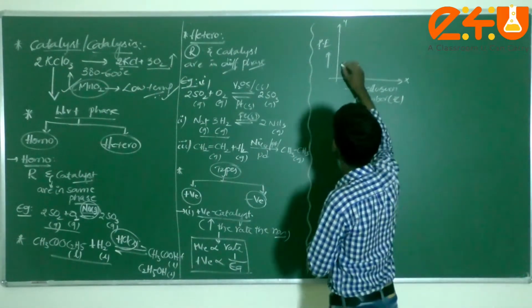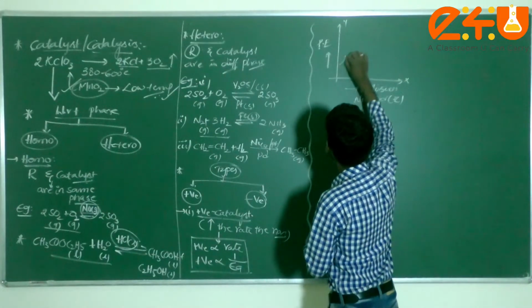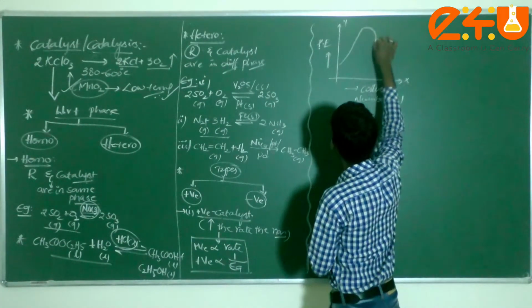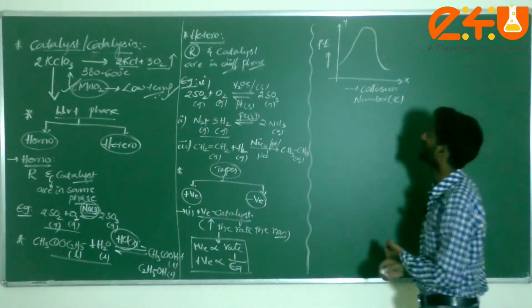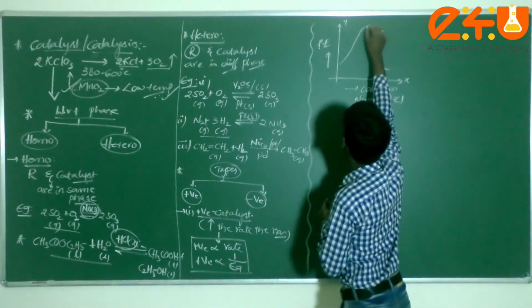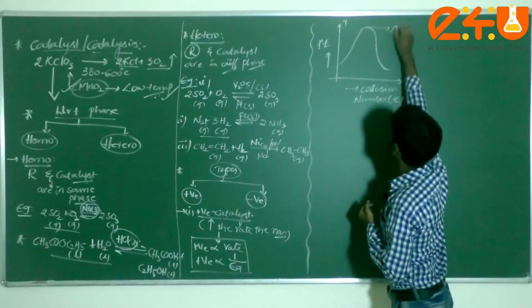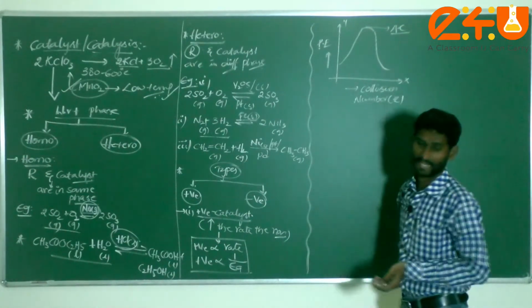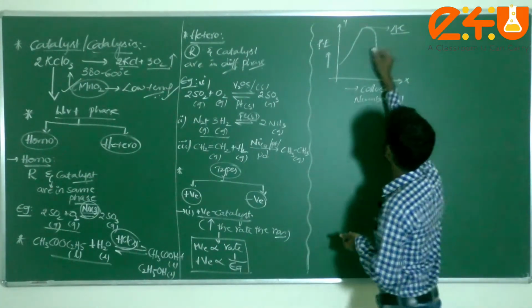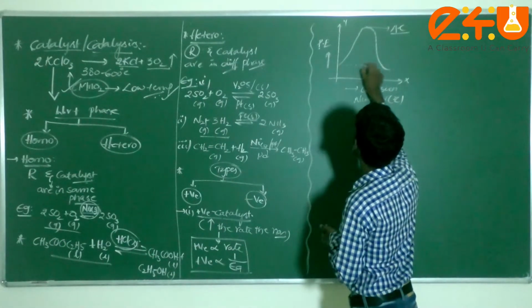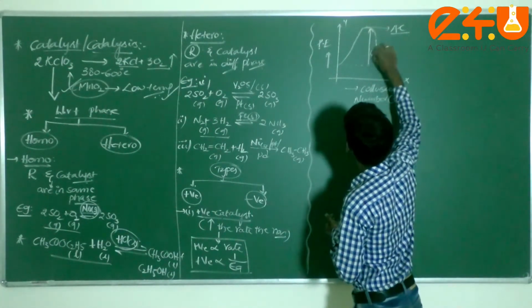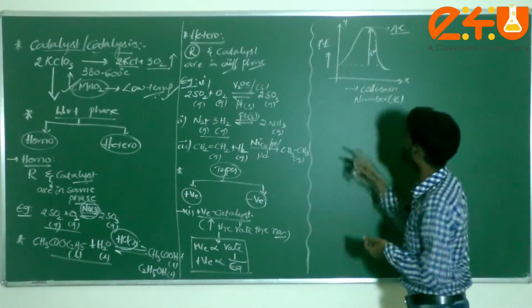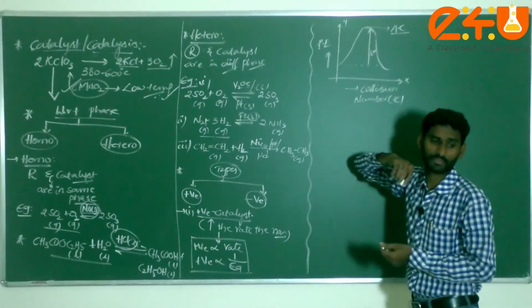Just check, dear students. First of all, this is one reaction path I am considering here. Initially, this is called the activated complex. Up to here, this is the activation energy. This activation energy indicates here. Did I use any type of catalyst, dear students?